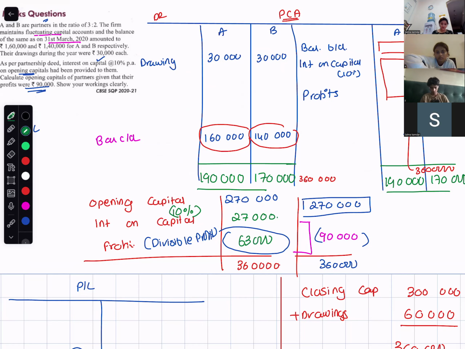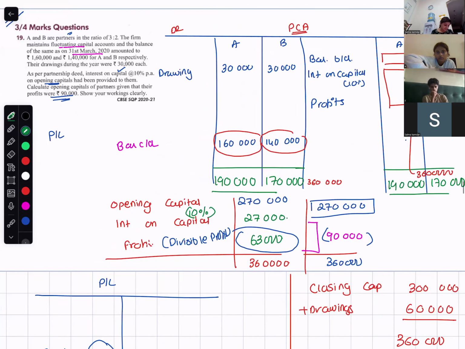63,000. So now I know my total divisible profit is 63,000. It will be split in what ratio? 3 is to 2. 37,800 for 3, and 25,200 for 2.